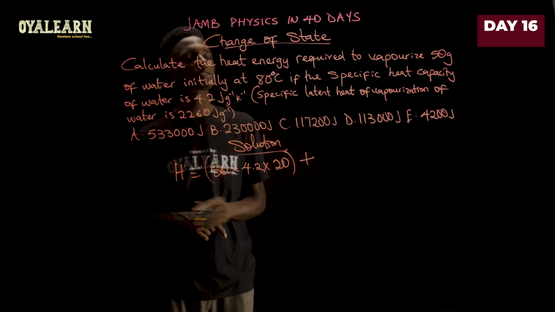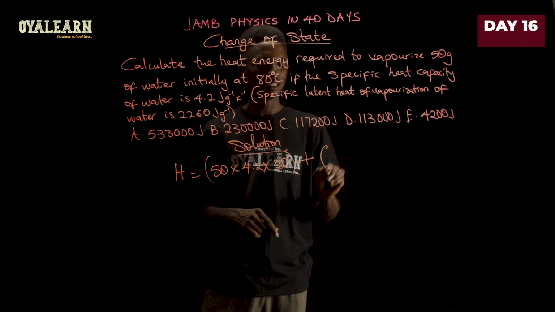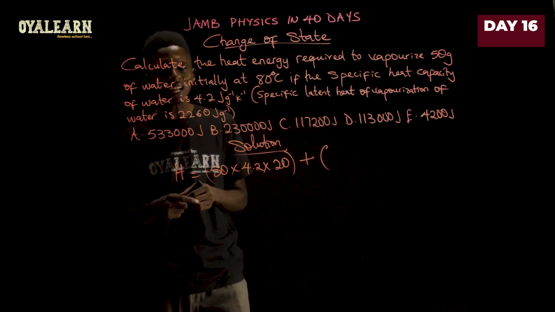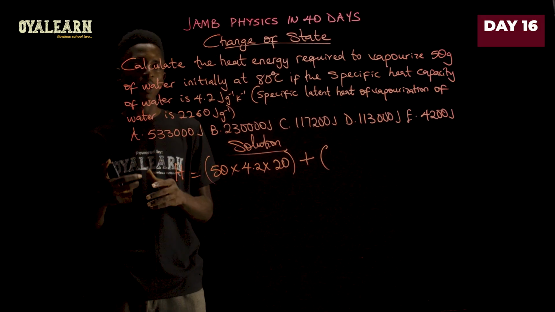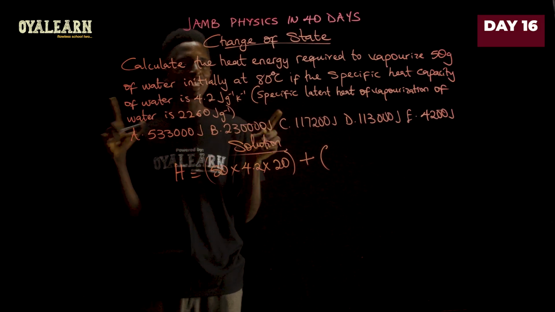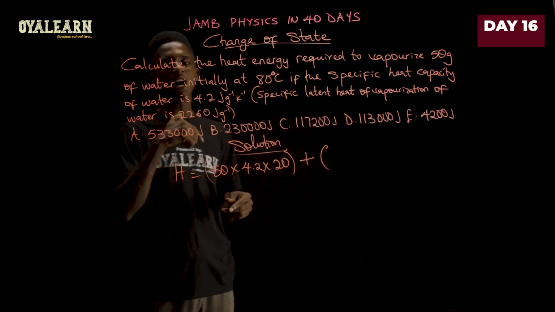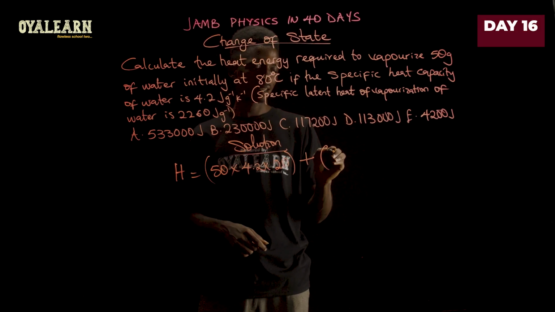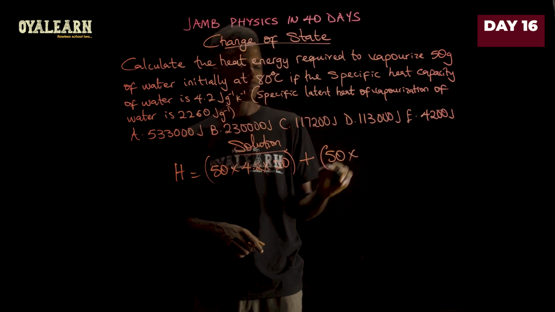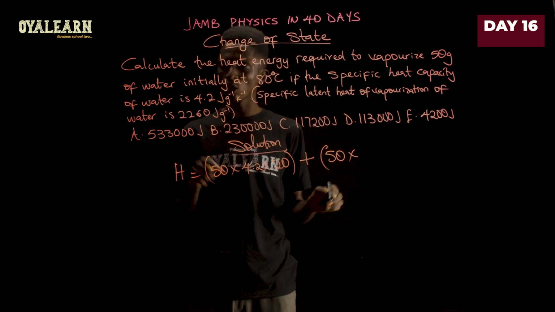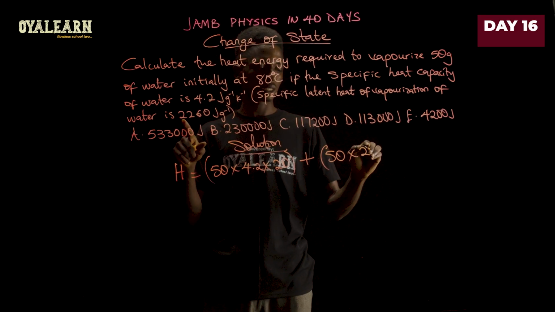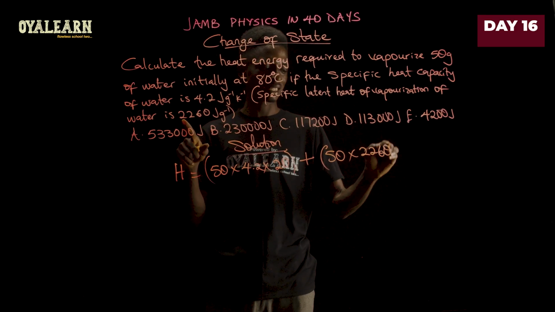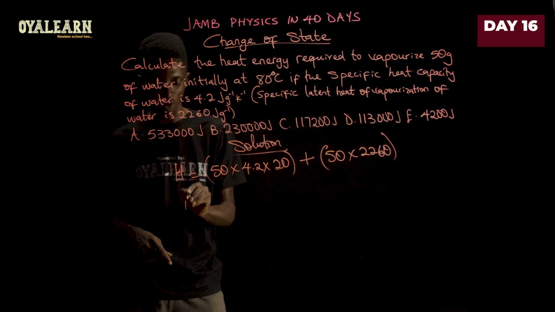Plus the heat required to convert that water at its boiling point to vapor without changing the temperature. That will be the mass times the latent heat of vaporization. The mass is 50 multiplied by the latent heat of vaporization, which is 2,260.